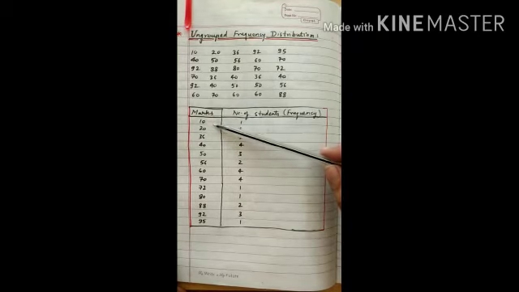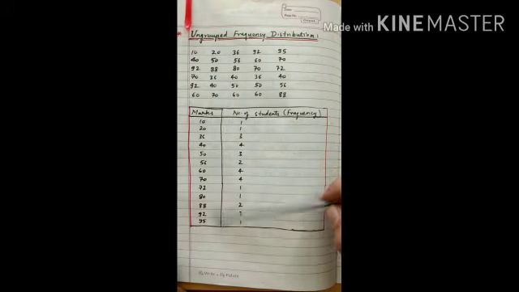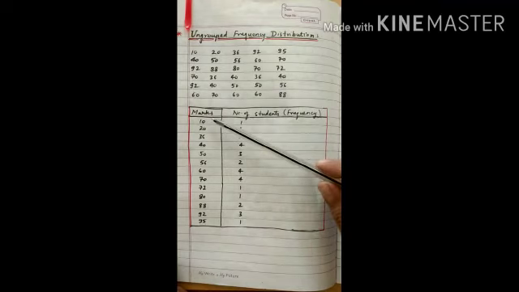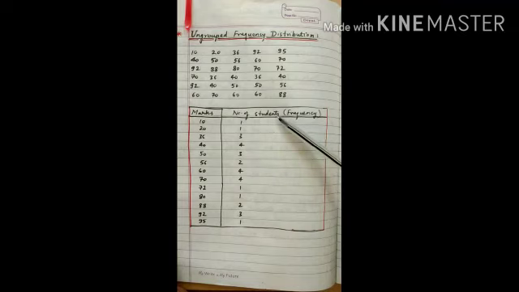In the column of marks, we will arrange the values in ascending order. First of all, the least value is 10 and then moving on to the greatest value, 95. And we will see how many times each value is repeated. It means the frequency of each value, we will write in the column number of students, that means frequency. This is how we make an ungrouped frequency distribution. Thank you.